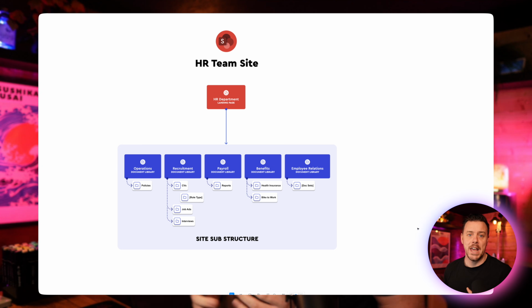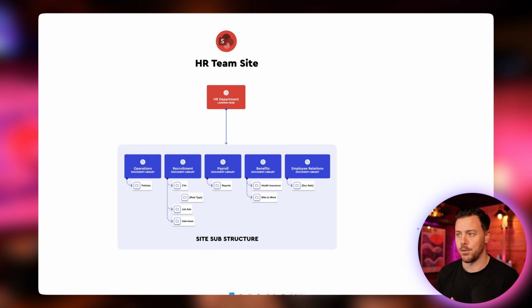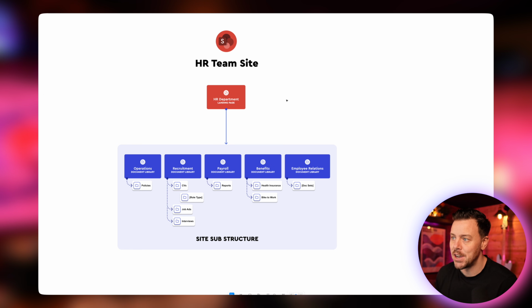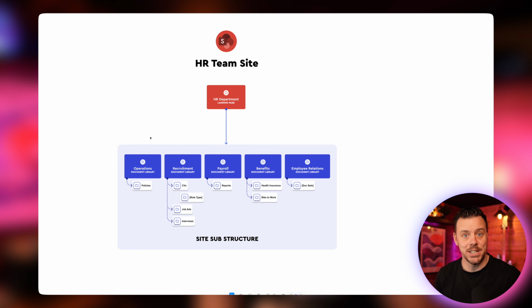So if we look over at what the collaboration site looks like, we're going to end up with something like this. And there's a few reasons for it, so let me explain. So we'll have our HR department landing page. Every site has a landing page. And basically people are going to go directly into one of multiple document libraries. Now, we're using multiple document libraries here because permissions are a thing in this world. We know we have very different subject matter and probably different teams that will work on it. So having a library dedicated to each kind of high level topic will allow us to manage permissions easily at that level. We didn't have that problem in the HR team site because it's open, it's public.